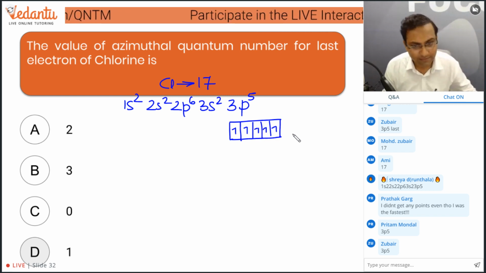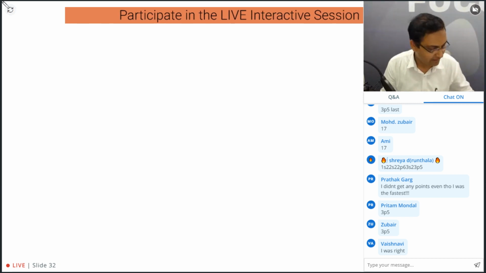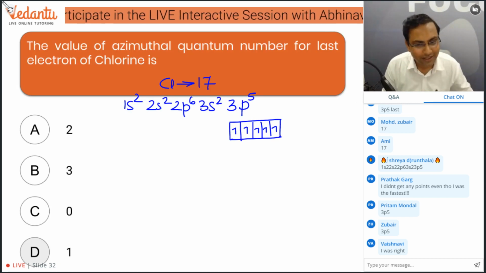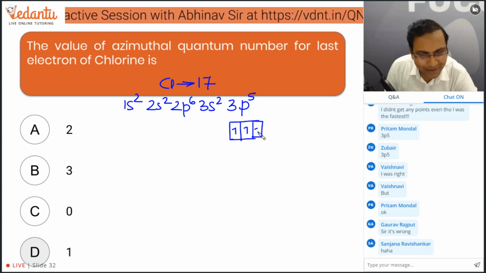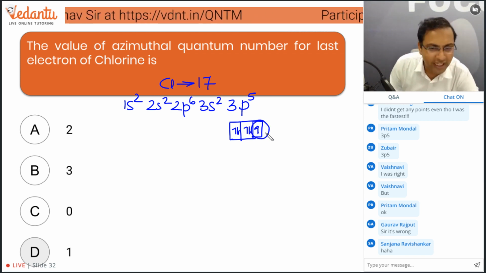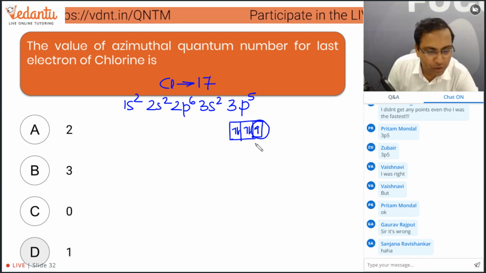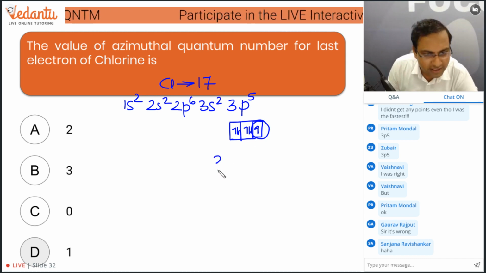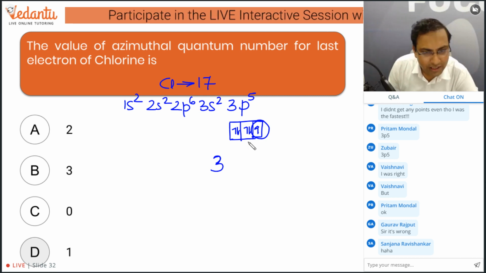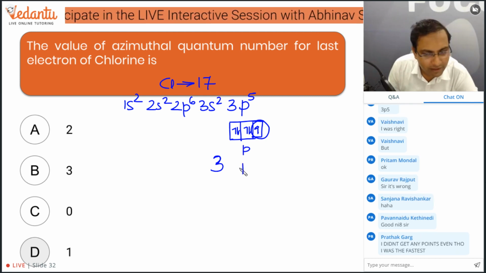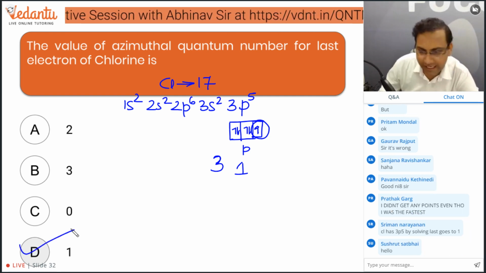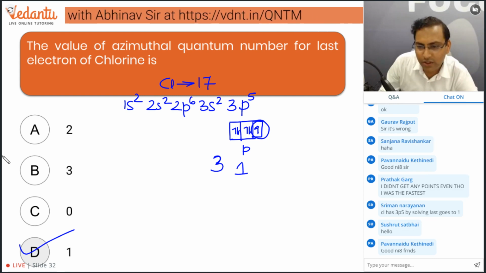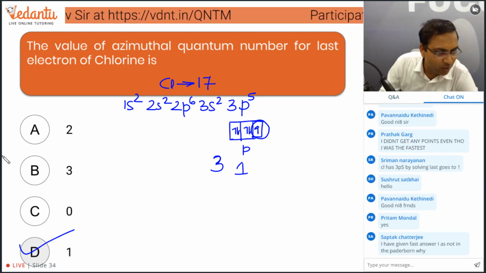So 3s2 3p5. So it has one unpaired electron. Now we have to write the azimuthal quantum number. The principal quantum number is 3, and for p, the azimuthal quantum number will be 1. Okay? So this is the correct answer. Chalo, let's go to the next question.